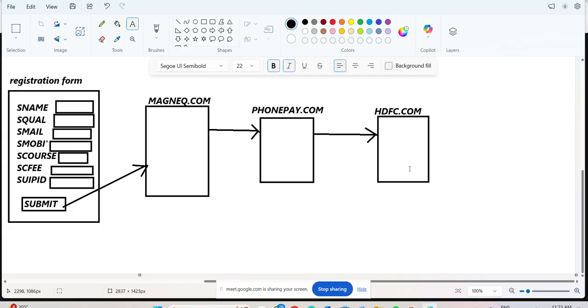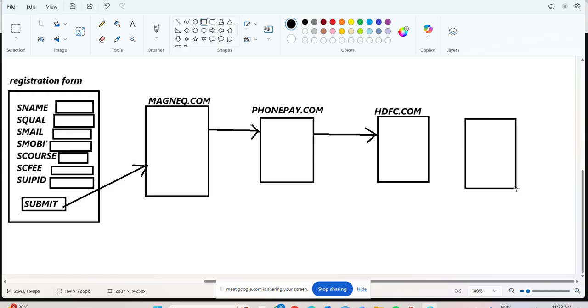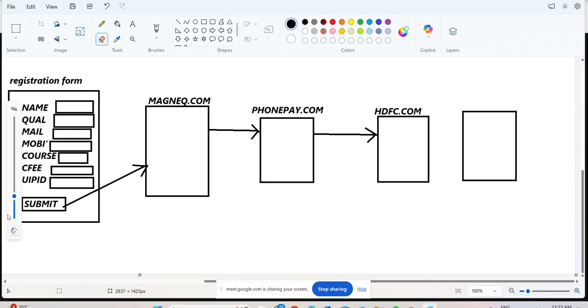After clicking HDFC.com, what will happen? Each and every person has some account. In HDFC bank, a lot of customers are available, so HDFC bank is also maintaining a database. After clicking on HDFC bank and completing the transaction, immediately what will happen? Whatever the amount is in that student's bank account, the amount will be debited from that student, and the amount will be credited to where?